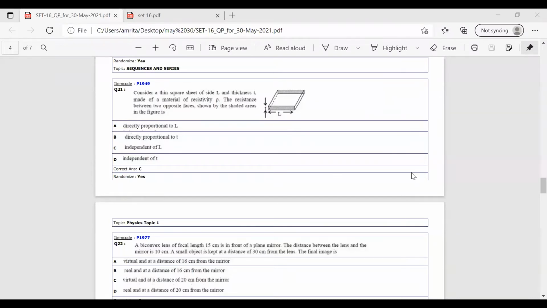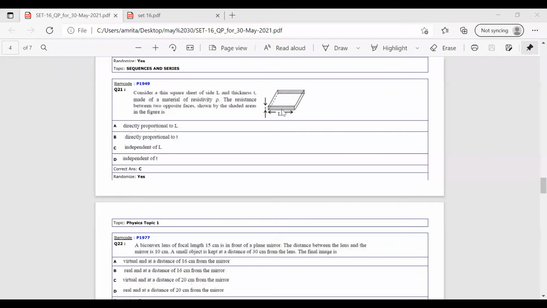Question number 21. Consider a thin square sheet of side L and thickness T, made of a material of resistivity ρ. The resistance between two opposite faces shown by the shaded areas in the figure is. You can see a diagram here. The sheet is a square sheet.